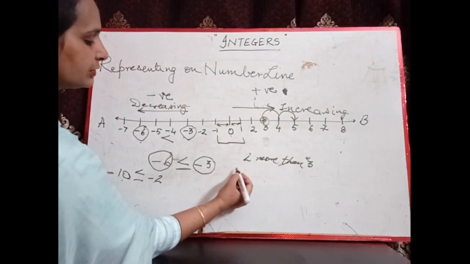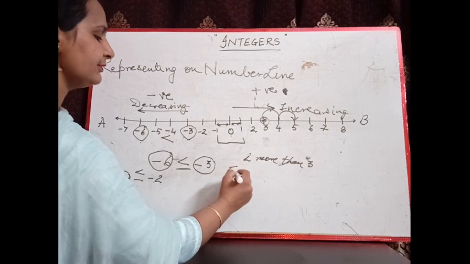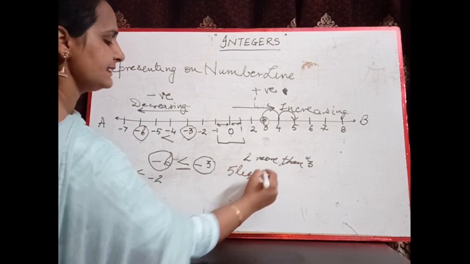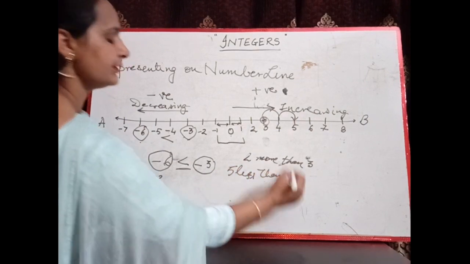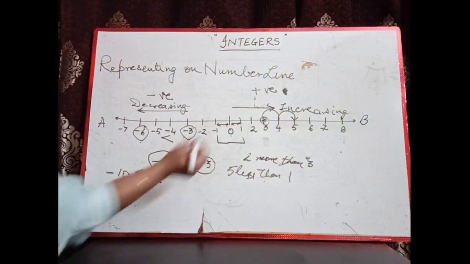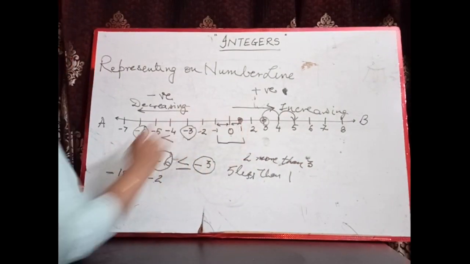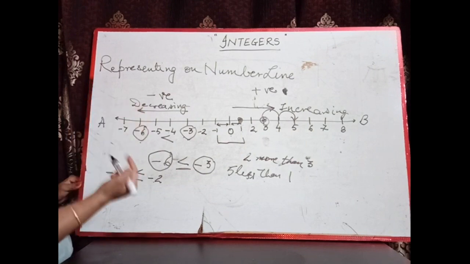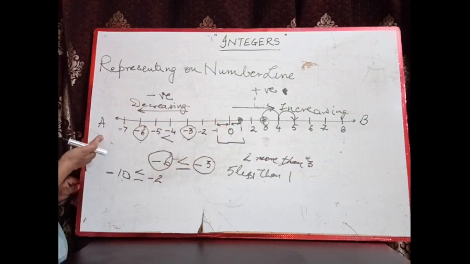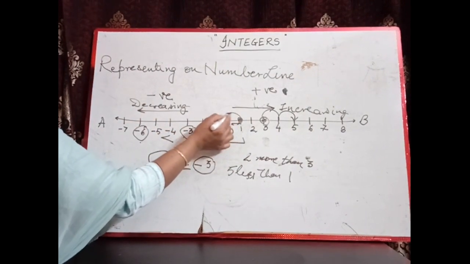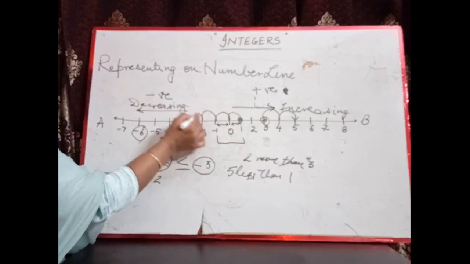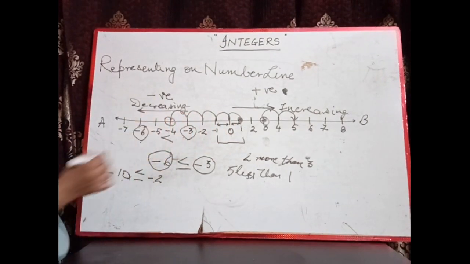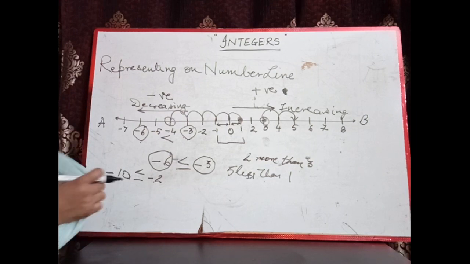If I want 5 less than 1, that means we are at 1 and we have to get 5 less, which means we will move on this side. So we have to move 5 steps: 1, 2, 3, 4, 5. What will be the answer? The answer will be -4.